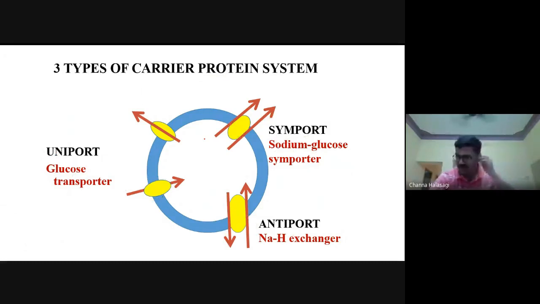Did you understand this, guys? Yes, sir. Uniport, symport, antiport. You should know a few examples for that. I have given one each, and when you come to the systems, you will come to know many more examples. So these are the types of carrier protein systems in our body: symport, uniport, antiport.